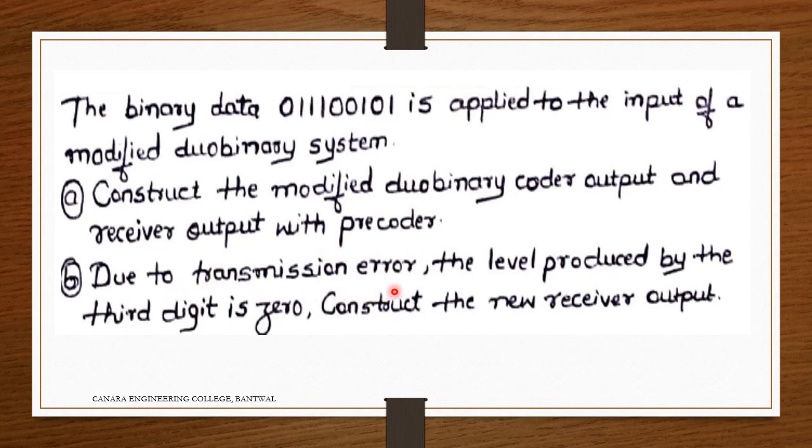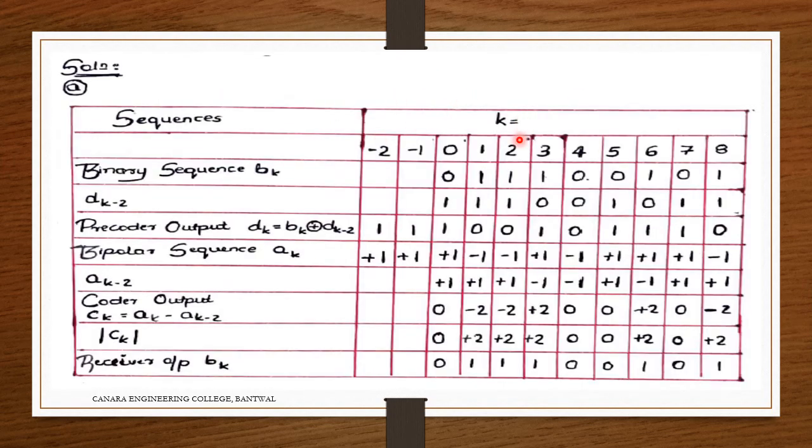Due to the transmission error, the level produced by the third digit is 0. Again I am considering the same digit only. Construct the new receiver output. The only difference is the pre-coder term. Same bit I am considering again, the sequence k equals -2, same thing. The terms I got, I am representing as 0 1 1 1 0 0 1 0 1.